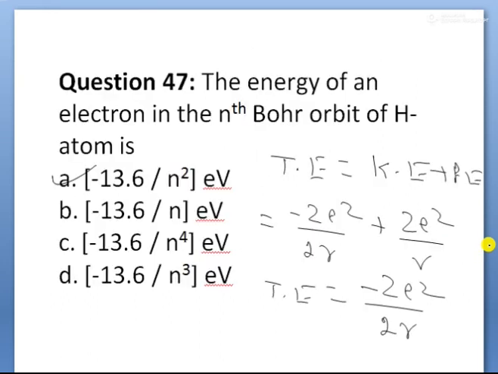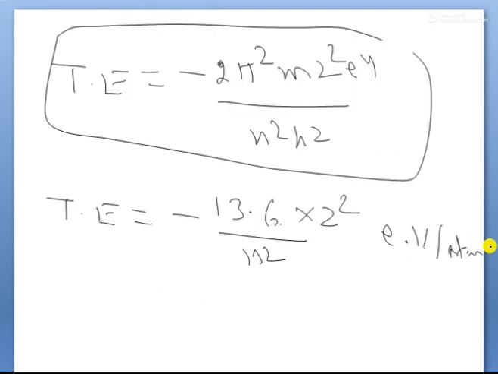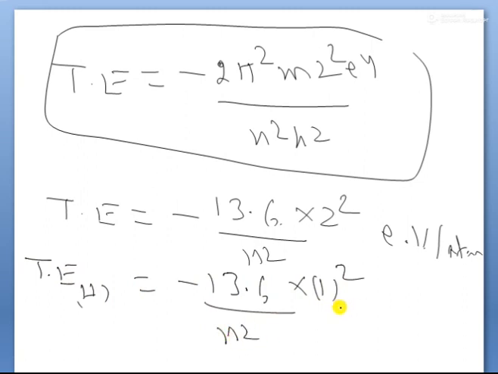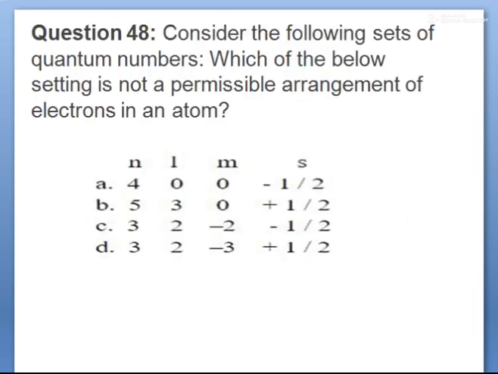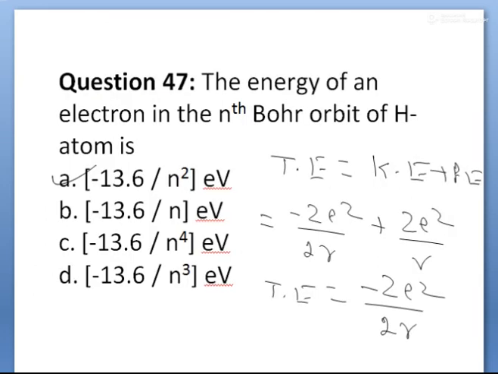Now see, children, you are given options, which is correct here: minus 13.6 into hydrogen atom is given. Hydrogen atom means the Z value is 1 only, children. So the total energy for hydrogen becomes minus 13.6 into 1 square by n square electron volt per atom. That is the final expression. So as per the options, children, option A is correct.